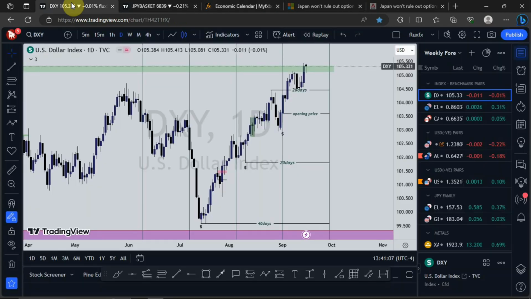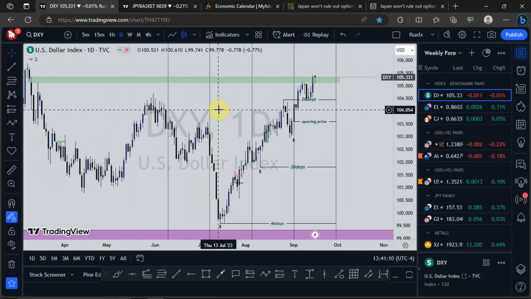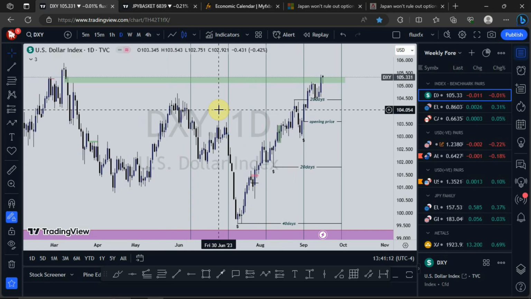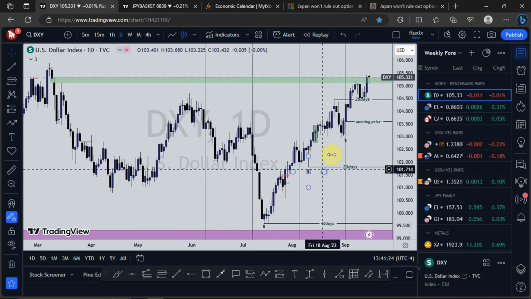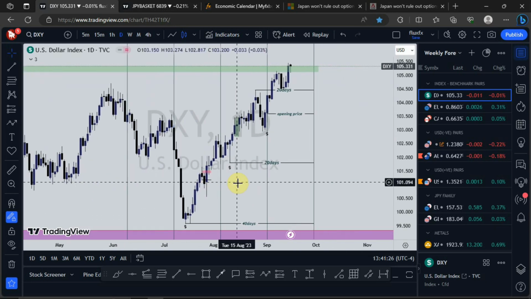We start with the dollar index. So the dollar index price is still giving us a bullish scenario. All right, price is still bullish at the moment, but for me to give my long-term perspective, it will depend on the FOMC announcement.